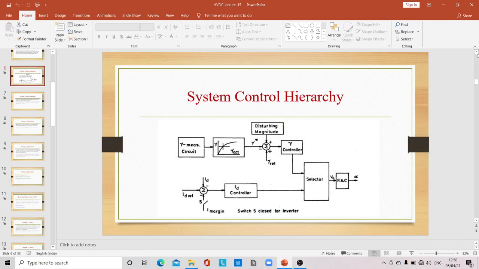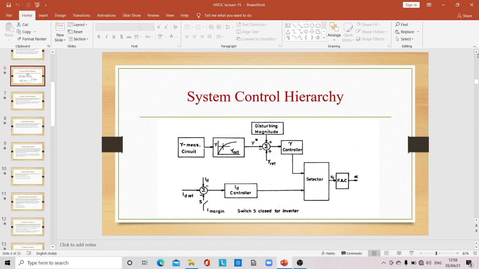Okay, students. Then after this current and extinction angle control, you are having two more topics to complete in the third unit, that is starting and stopping of DC link. Under that we are going to see the energization and deionization of a bridge, startup of DC link, startup with long pulse firing and startup with short pulse firing. We are going to see the various points in startup of DC link.